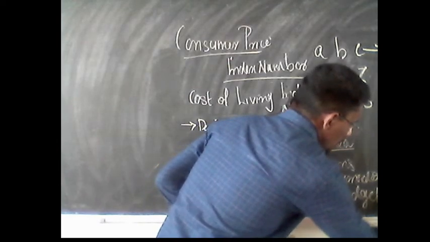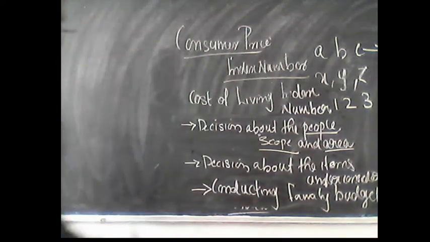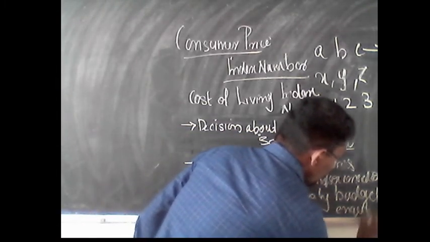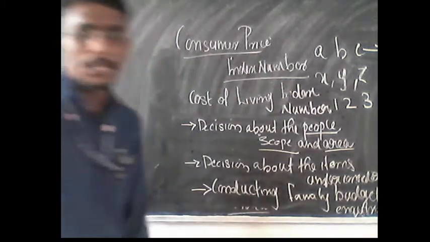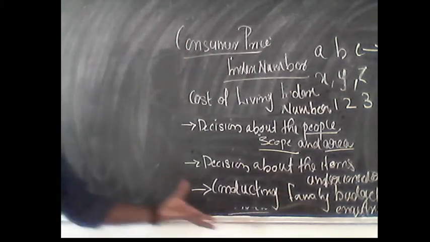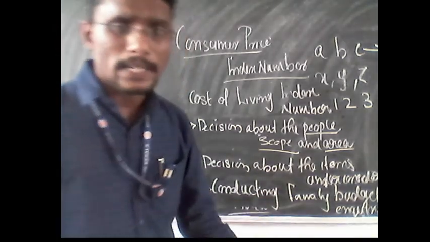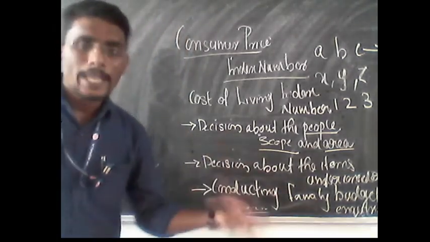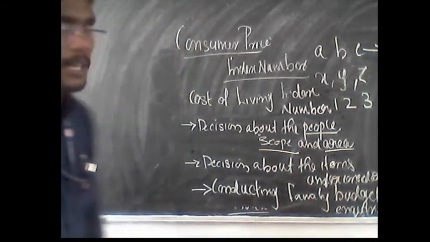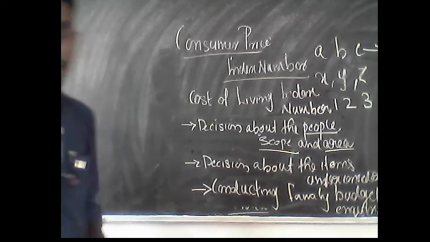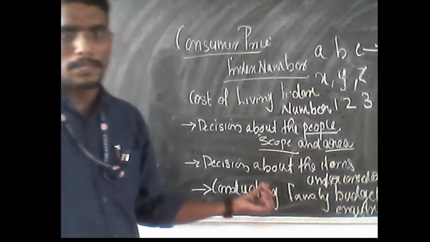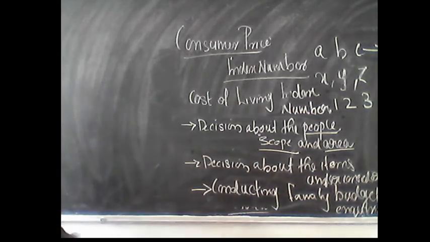Family budget inquiry is nothing but the realization related to the income of that particular group of people, that is, conducting various surveys related to the income of each family. The family budget needs to be calculated. Only on the basis of that can we construct the index number, because it represents the purchasing power of that family or group of people.